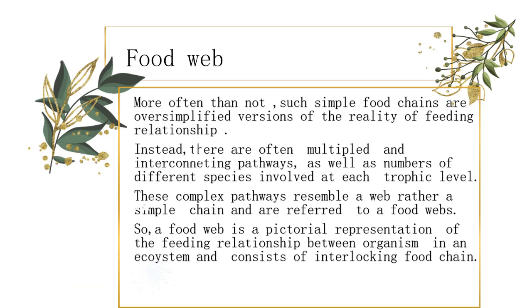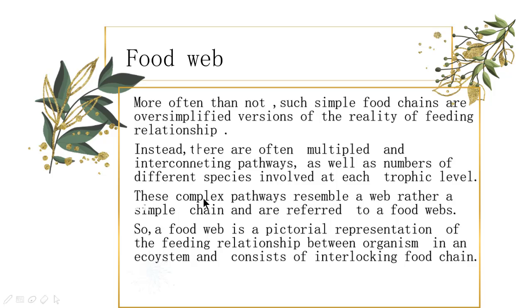Food web. More often than not, such simple food chains are oversimplified versions of relatively complex feeding relationships. Instead, they are often multiple and interconnecting pathways, with numbers of different species involved at each trophic level.